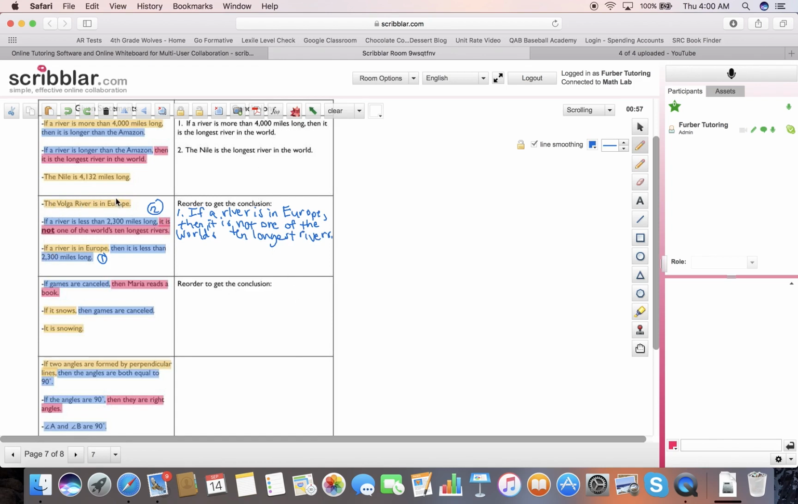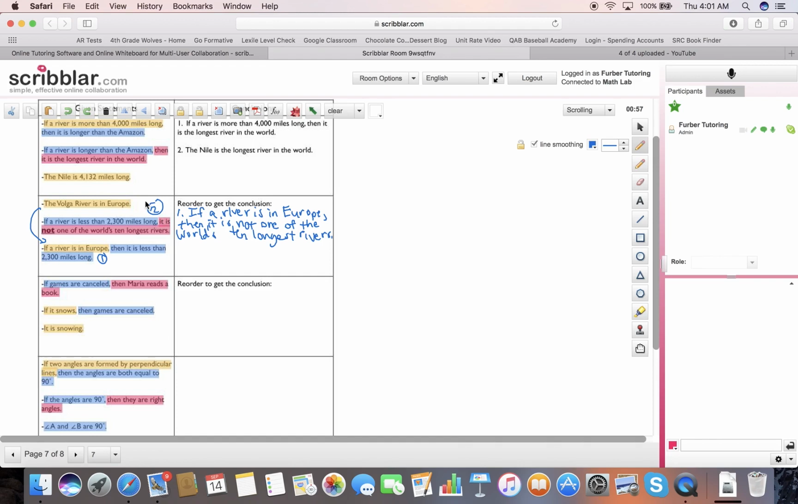The Volga River is in Europe. If I'm looking at that specifically, that matches this hypothesis. So if a river is in Europe, then it is less than 2,300 miles long. Well, we already said the Volga River is in Europe, so therefore the Volga River is less than 2,300 miles long. But we made another statement from that when we combined the law of syllogism. We said that if a river is in Europe, it is less than 2,300 miles long, but then we said if a river is less than 2,300 miles long, it is not one of the world's 10 longest rivers.